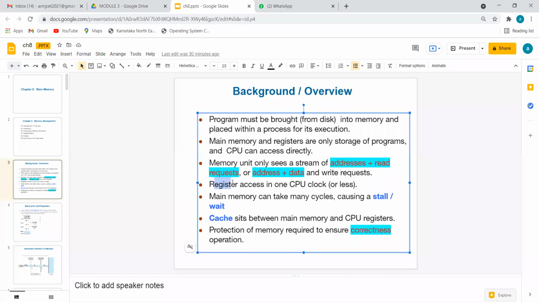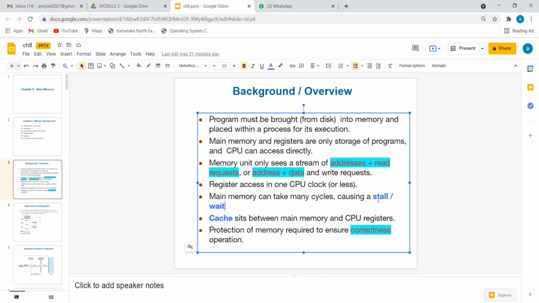It should not interact with any other thing for data access. The CPU cannot interact with cache, RAM, etc. for execution. For some other activities, it will interact. Now if the processor is trying to fetch data from memory, but there is a wait because the data is not present, the processor has to wait. That state is called a stall.